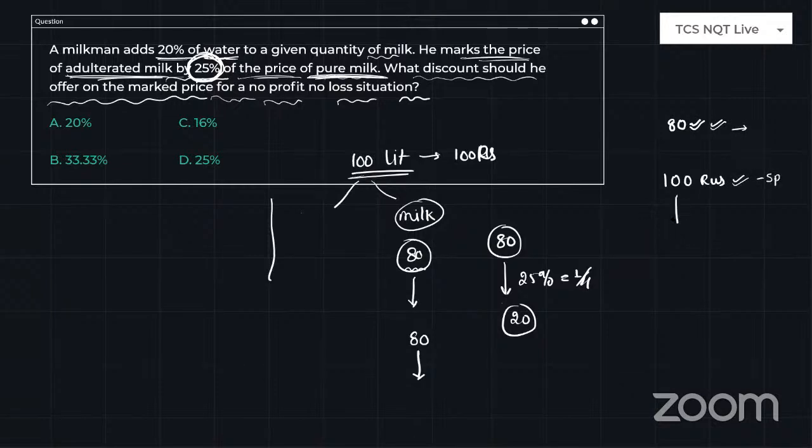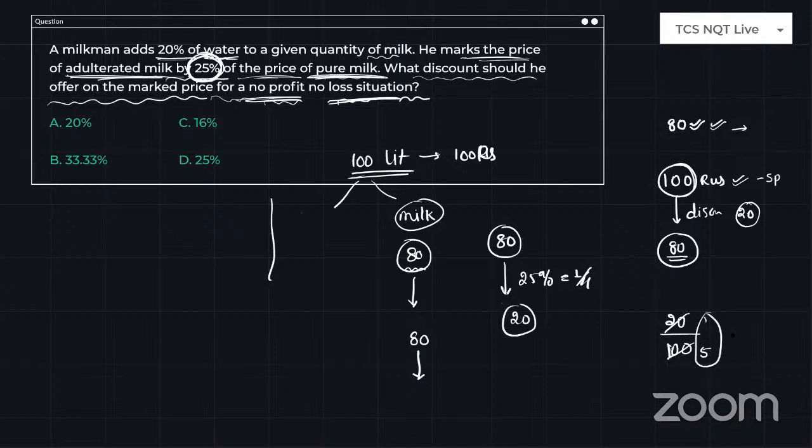Then how much discount do you need to give so that you again end up with no profit, no loss in this transaction? So again, you have to give a discount of 20 rupees so that you will end up with 80 rupees again. He is asking what discount should be offered, right? So 20 rupees is the discount you need to offer out of 100 rupees. So 20 will cancel 5 times, so 1 by 5. 1 by 5 is nothing but how much percentage, guys? 20%. Am I right or not? So option A is correct. 20% is your answer.